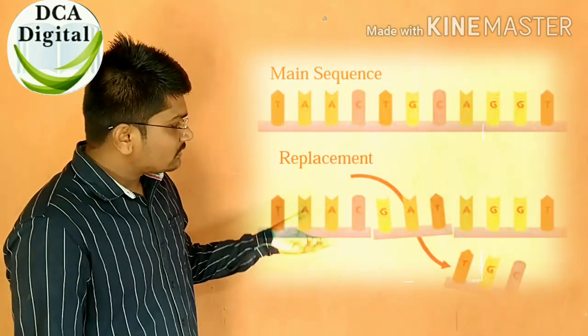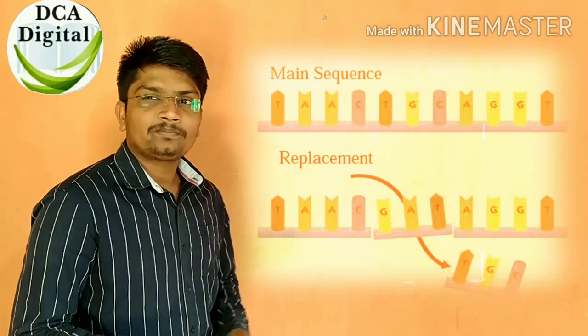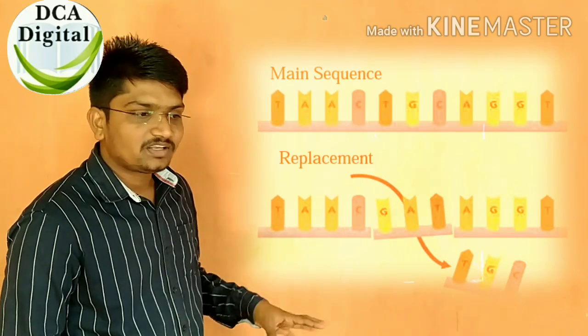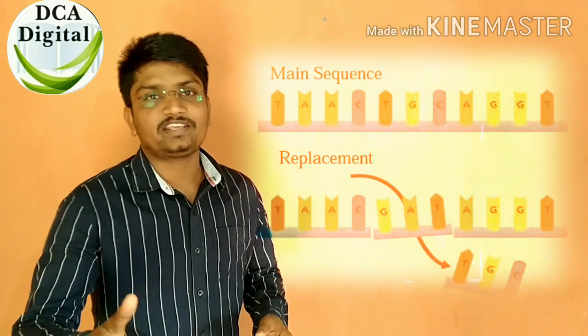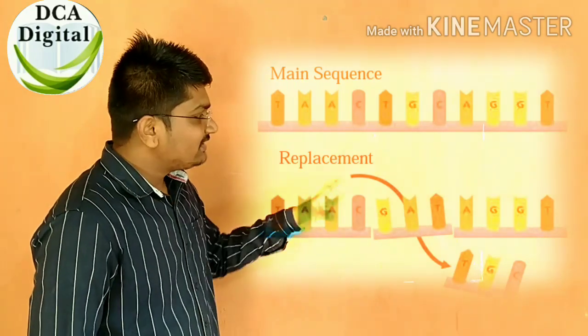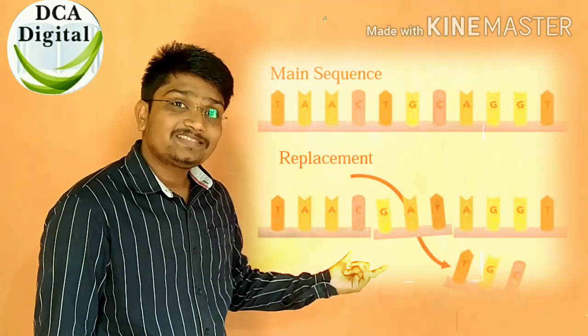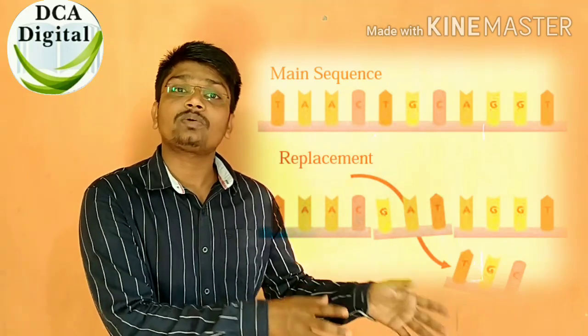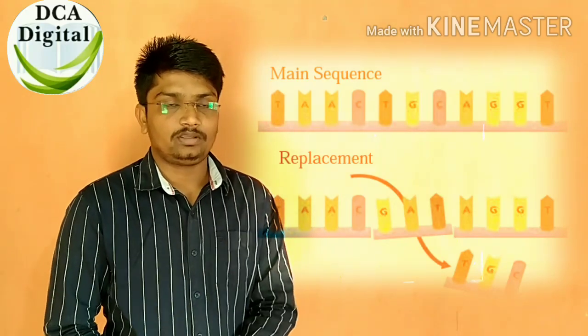If something happens, due to some accident, there is a sudden change in the gene, then some disease or disorder takes place. That disorder takes place due to this mutation. So mutation is nothing but a sudden change in the gene structure or pattern. There are a number of disorders which take place due to mutation, like sickle cell anemia, like Down syndrome. Down syndrome, I think, is a chromosomal disease, but sickle cell anemia is a mutational disorder.